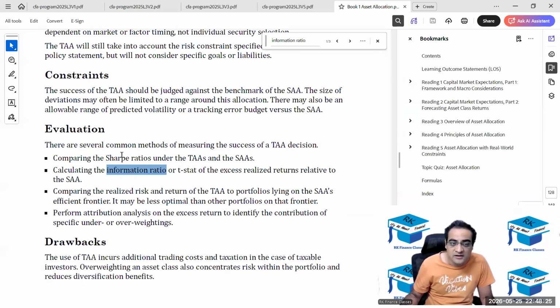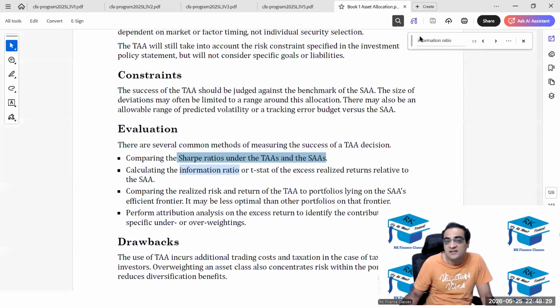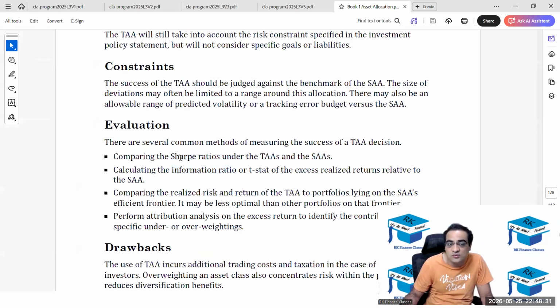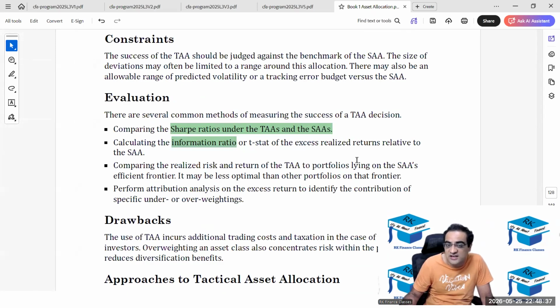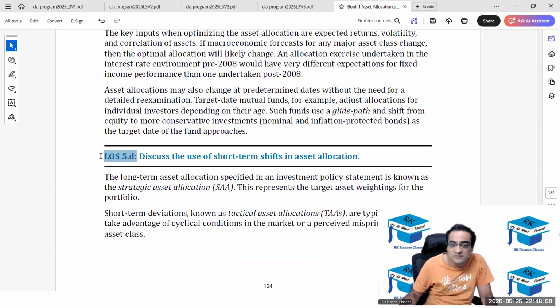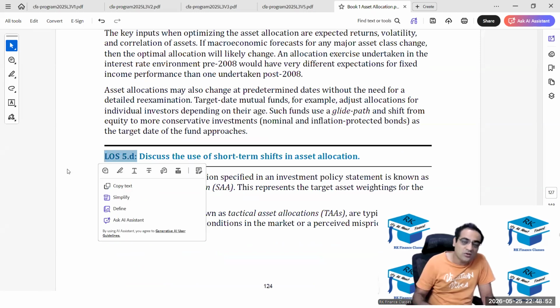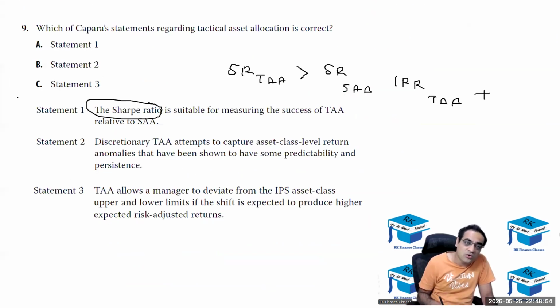Comparing the Sharpe ratio of TA with SA is one way you will be able to compare whether TA is successful or not, or by looking at whether the information ratio is positive or not. The t-stat that is written is exactly trying to say statistically whether the information ratio is positive or not. So this is the point I was talking about. Is it clear? This is in your LOS 5.D. Okay, so statement 1 was correct.